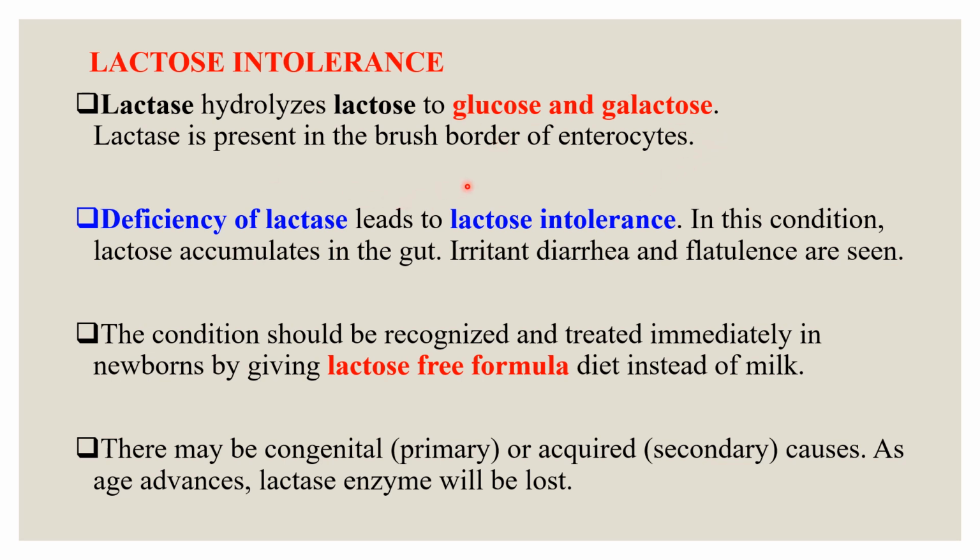Lactase is present in the brush border of enterocytes. Deficiency of lactase leads to lactose intolerance, and in this condition, lactose accumulates in the gut. Irritant diarrhea and flatulence are observed, and the condition should be recognized and treated immediately in newborns by giving a lactose-free formula diet instead of milk.